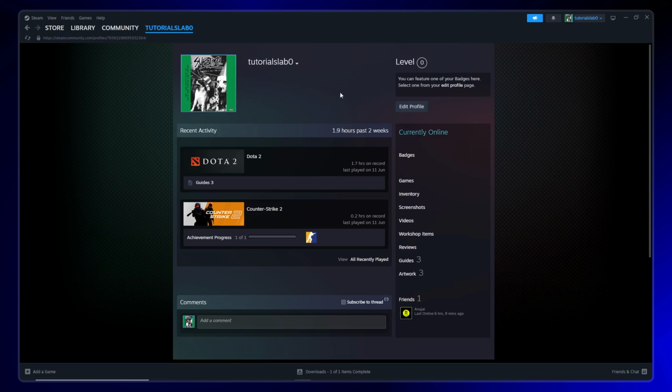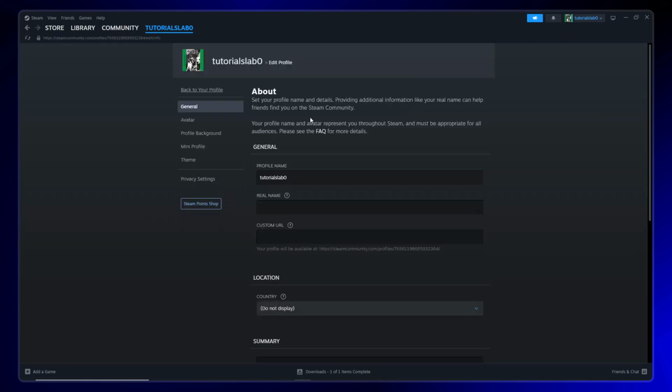Now look over to the right panel of your profile page. You'll notice an option that says Edit Profile. Go ahead and click on that. This is where you can customize various aspects of your Steam profile, including your avatar, background, and other personal details.